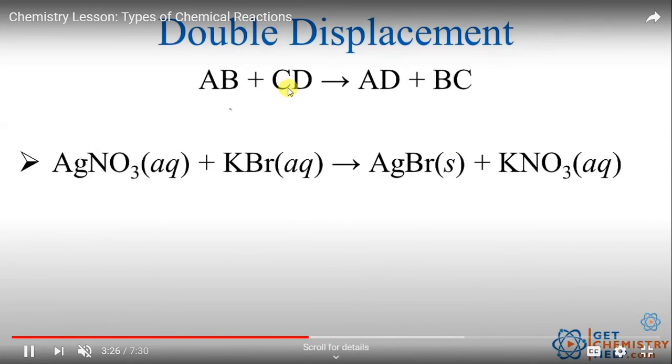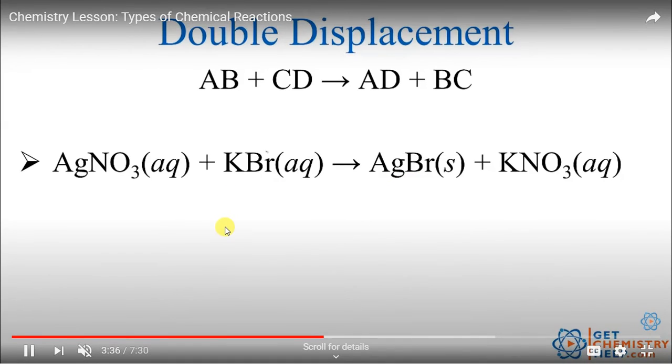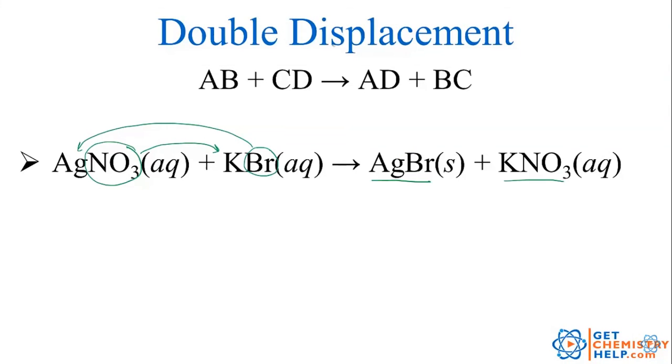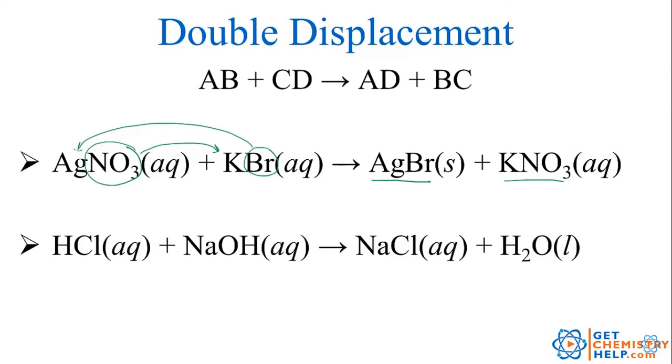Double displacement, where both of them are exchanged, that AB plus CD gives AD plus BC. So here silver nitrate plus potassium bromide gives, this Br comes with silver, this metal. It means here is an exchange of non-metal part. So this non-metal is coming with this metal and this non-metal is coming with this metal. So here it is combining together, gives silver bromide and potassium nitrate. AB plus CD gives AD plus BC.